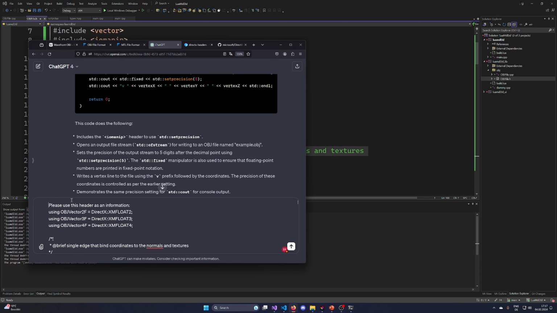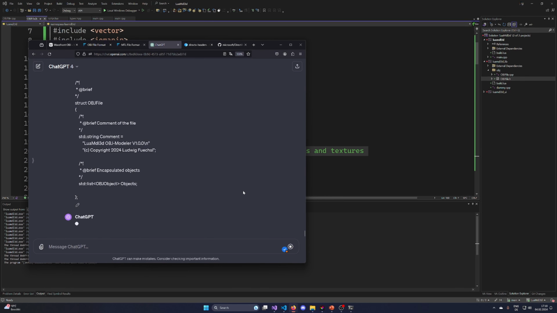Objects, that looks fine. Please generate me some C++ code that fills the given OBJ file struct with data defining a cube. Each side shall have its own group. So let's see if ChatGPT is capable of doing that.